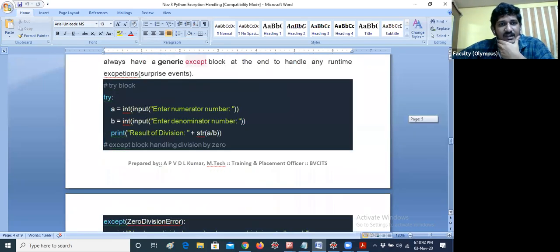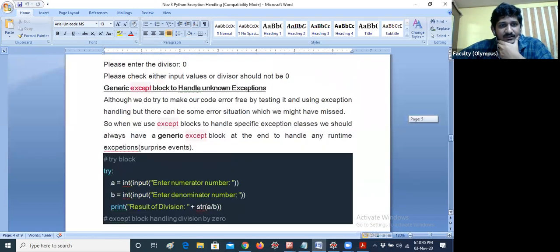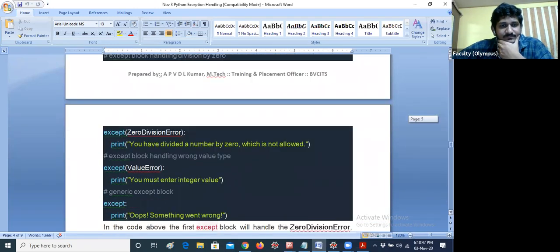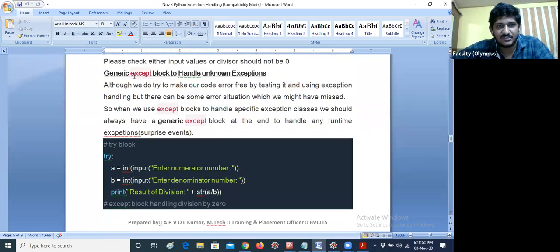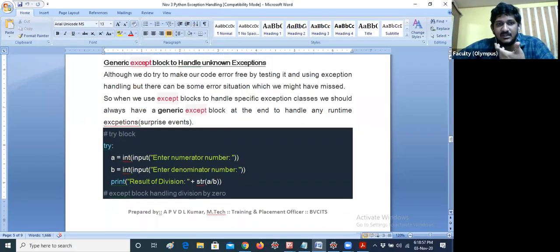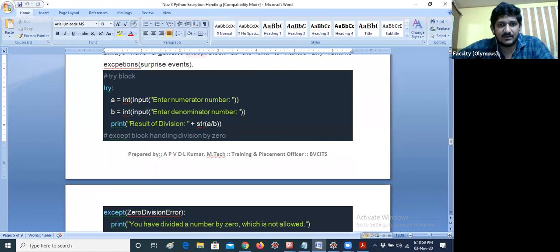So now I would like to tell, here I am giving a simple example. I already told you about a generic except block to handle unknown exceptions. For example, sometimes we don't know which exception will occur. So in that case, for example, one minute, let me give, instead of str, I would like to give a comma.